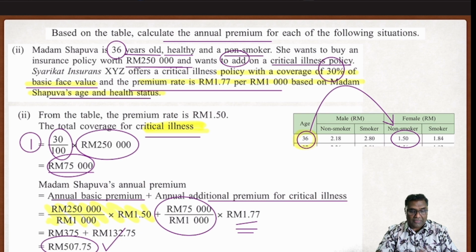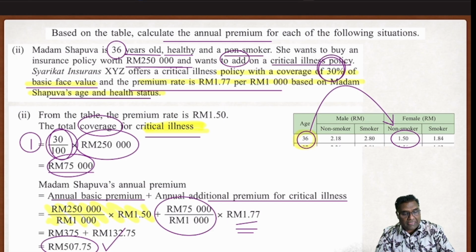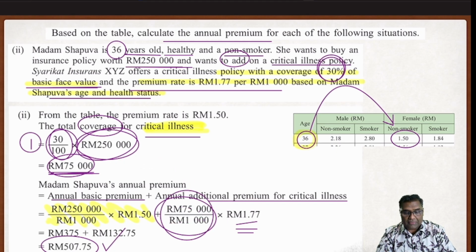First we need to get the total coverage for the critical illness by using the keyword 30% of the basic face value. With 30% of the basic face value, I get my value for the premium to be calculated. Then I did the normal calculation that you can see here, my dear students. This is the normal calculation and it is 1.77. So I calculated, I add them up, I dah dapat jawapan.